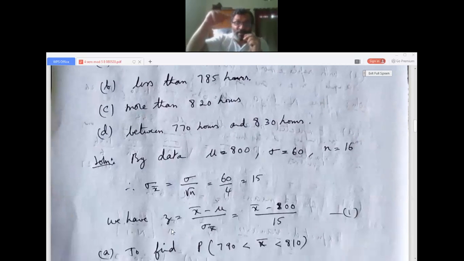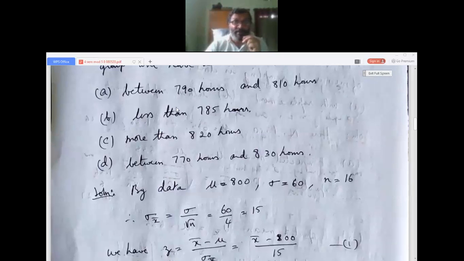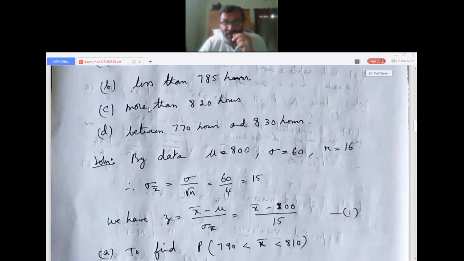Then remember what I had done in the previous module: the standard normal variate. To use the table, because the question is between, it is not exact. In between the two, we have to use the normal table, the bell-shaped curve, and judge how to do it. Recall what you studied in the previous module. It will be just like a revision for you. So we have Z, the standard normal variate, equal to x bar minus mu divided by sigma x bar.